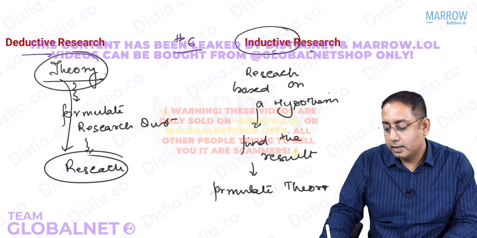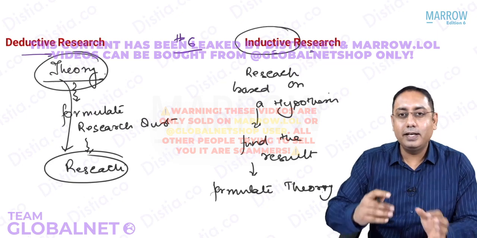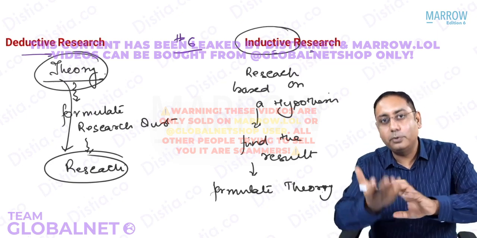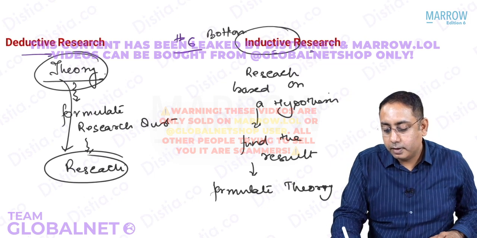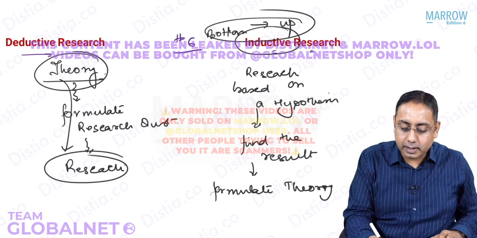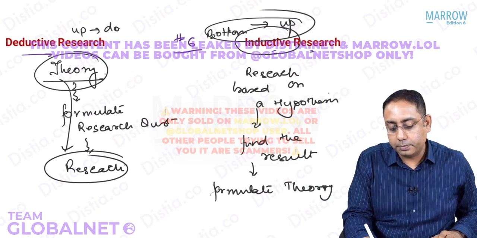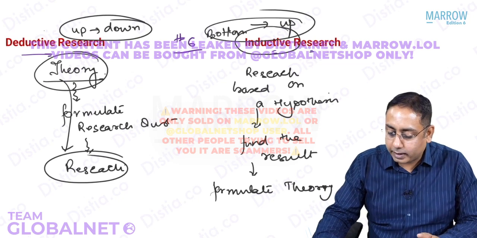That is what is an inductive research. So basically in inductive, you go from bottom to the up. Inductive is bottom to up approach, whereas deductive is up to down approach, or top to bottom approach. That is what is deductive.